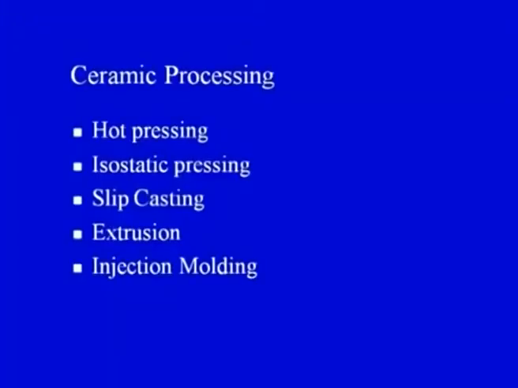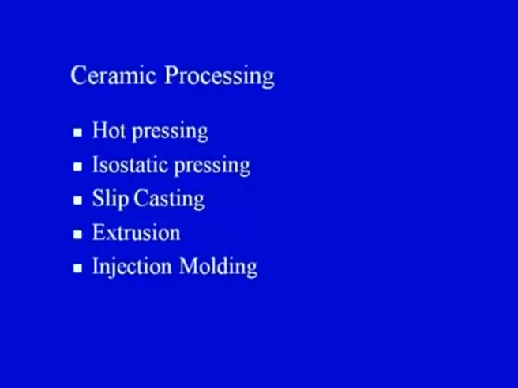For ceramic processing of parts we can use hot pressing, isostatic pressing, slip casting, extrusion, injection molding. So, these are some of the processes which are relevant to our conversion process. Basically our conversion process is from the ceramic powder into the final product, a solid final product. So, from a powder we are getting a solid product. Now, this conversion process would be achieved with the help of a number of processes. Now, what are those processes?